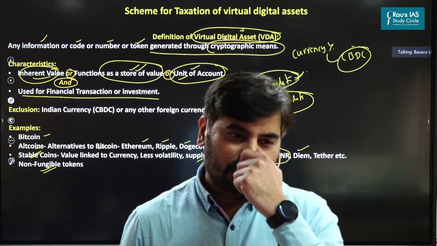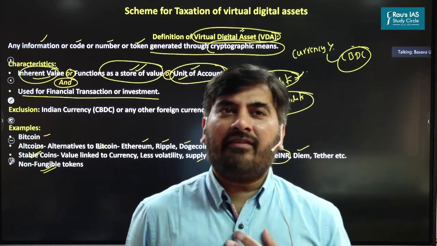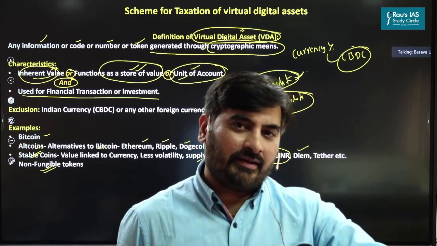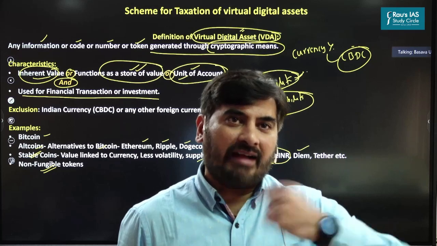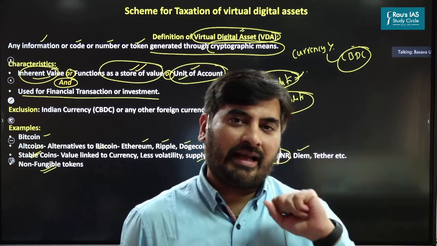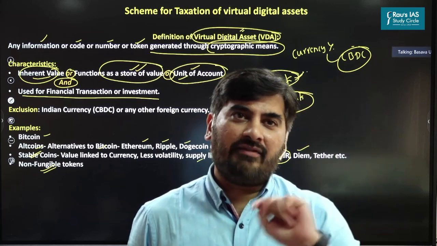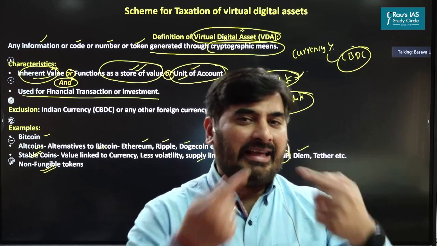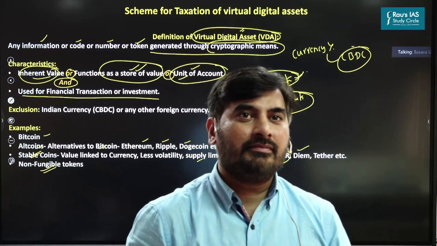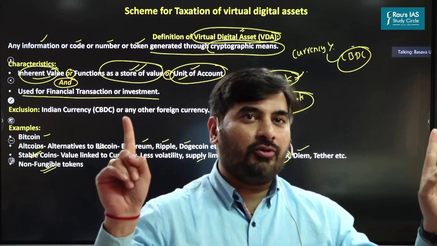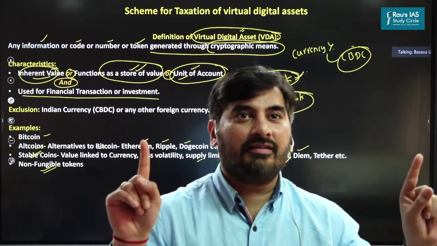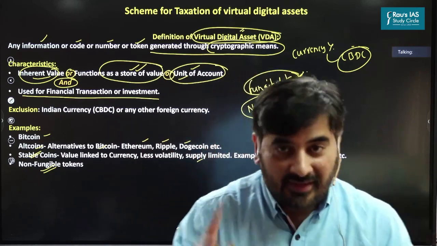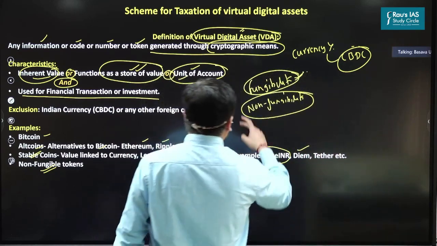Examples. Let's say I have a flight ticket and you also have a flight ticket. My flight ticket will have my own details. My flight ticket will have my name. It will have my arrival and destination stations. Your flight ticket will have your name. Your flight ticket will have your arrival and destination time. Can I exchange my flight ticket with your flight ticket? Can I say both the flight tickets are very unique? Yes. Are you with me on this? Two flight tickets are very unique. One flight ticket I cannot exchange with another. Such things we call non-fungible.